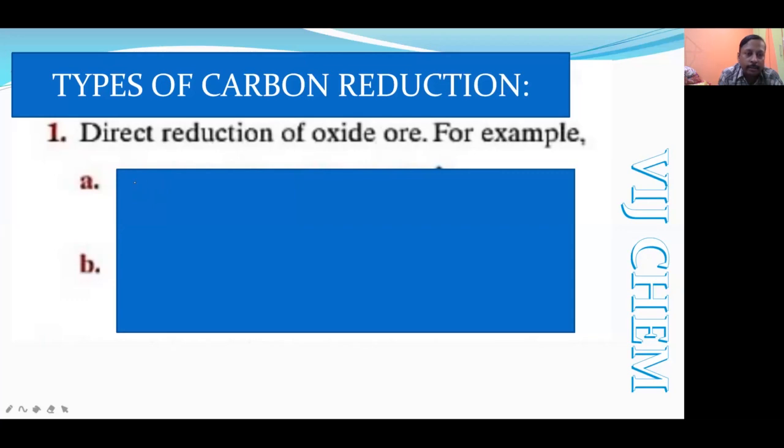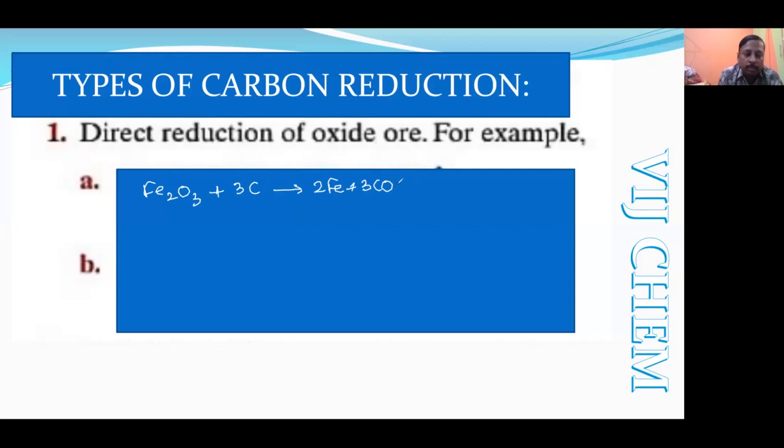Okay, direct reduction. First example, where carbon itself directly acts as a reducing agent, like Fe2O3, iron oxide. It will directly react with the carbon which we are adding as coke powder, forming 2Fe plus 3 carbon monoxide.